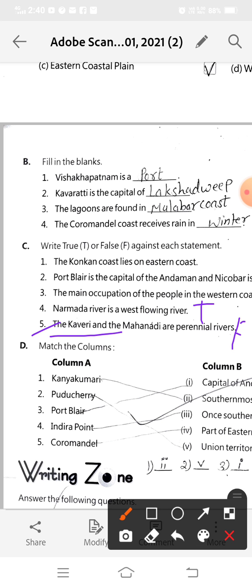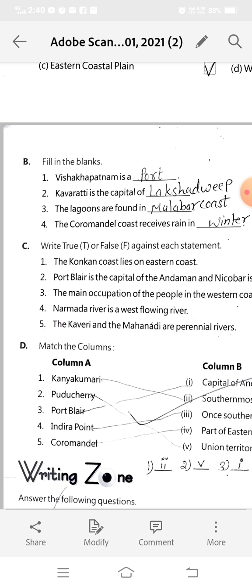Only the Kaveri river is called a perennial river. Why? What is the reason behind it? Because it has enough water for flowing throughout the year, as it receives water from the southwest and southeast monsoon. Okay? You will read about this topic in higher standards. So right here, this statement is false.